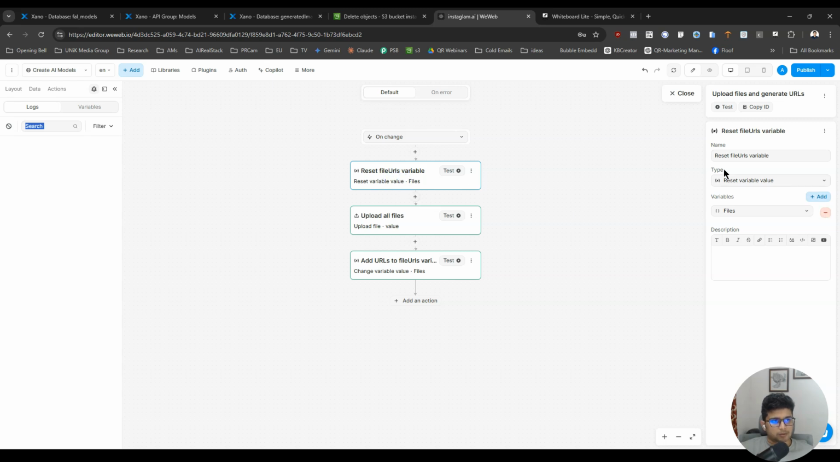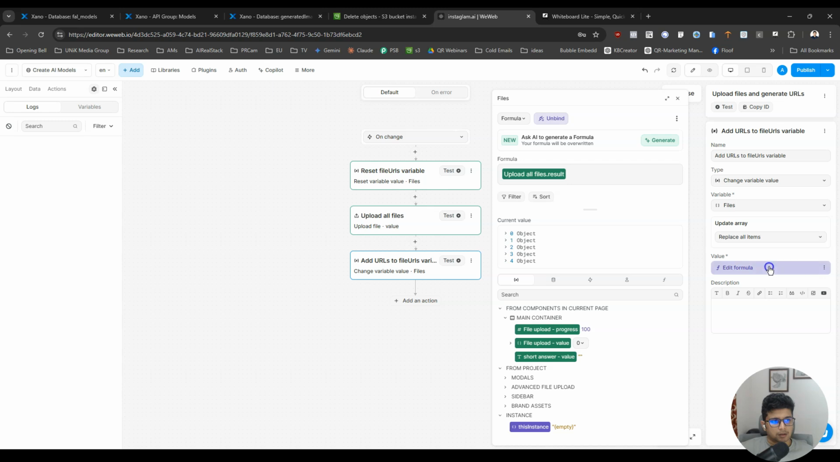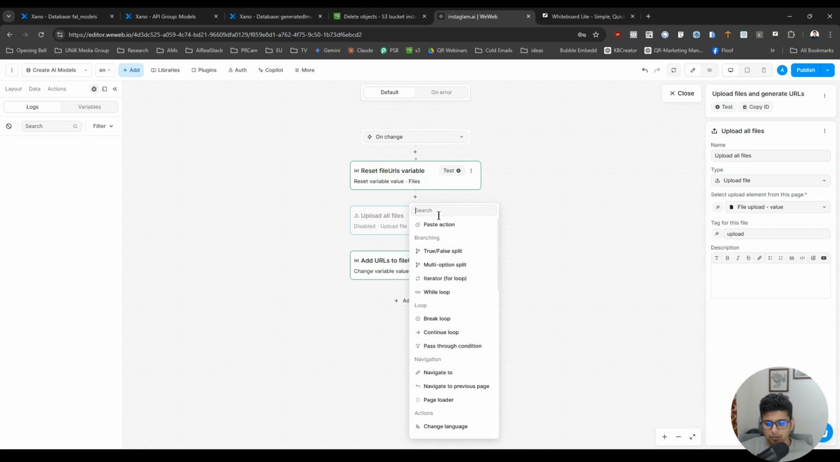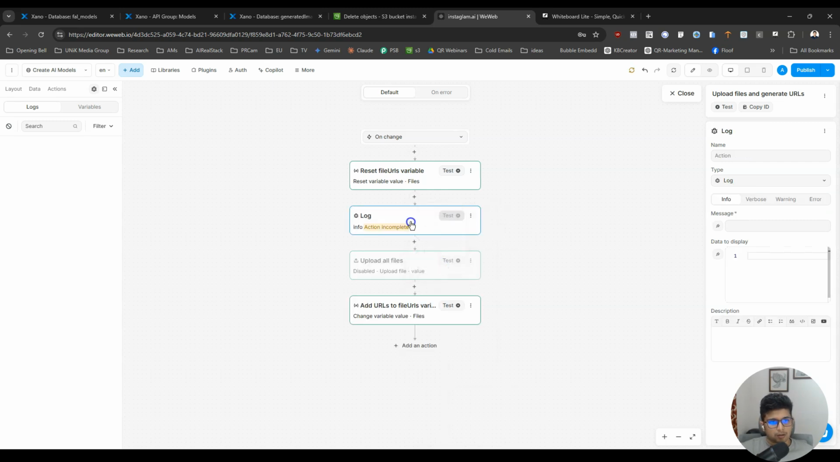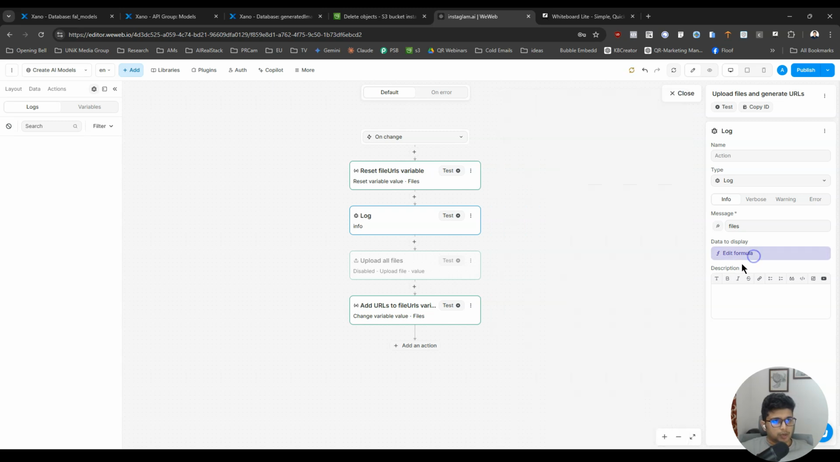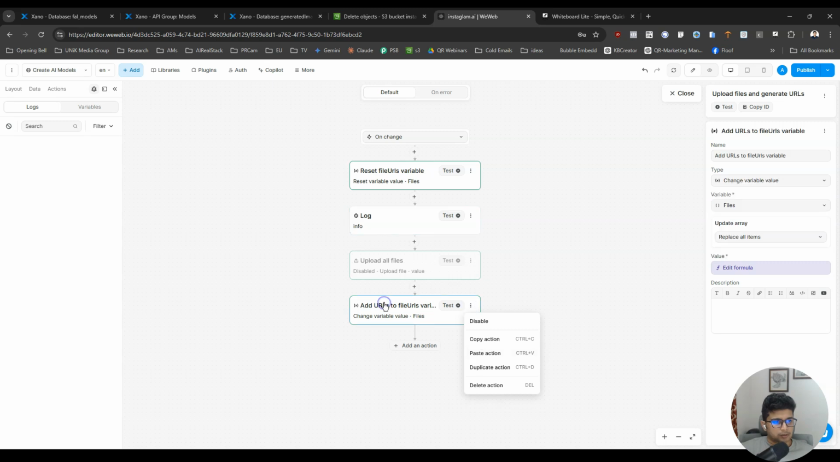Reset file URLs. Okay. Add URLs to file. Upload all files. File upload value. Yeah, I think we can just log the file upload value, files, and I'm going to do file upload value. Okay, and I'm not going to do anything.